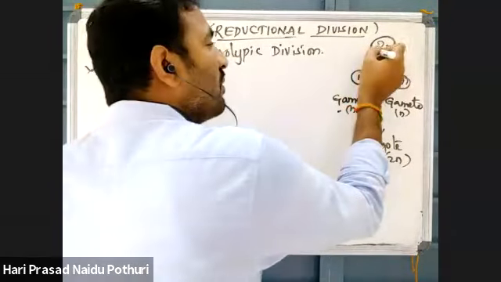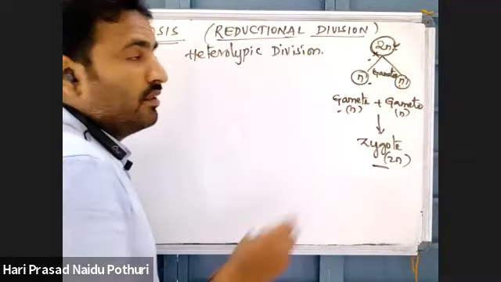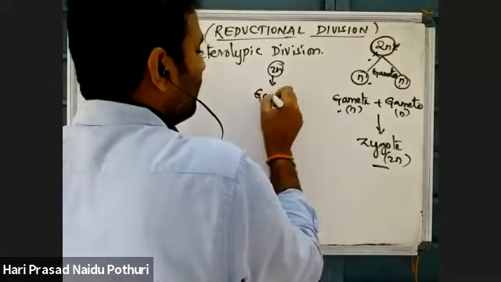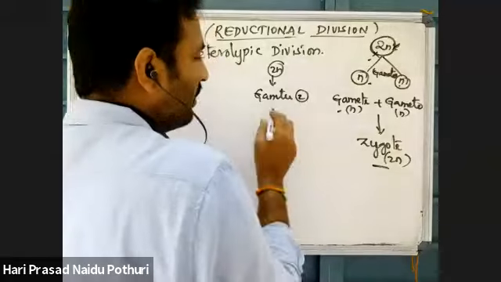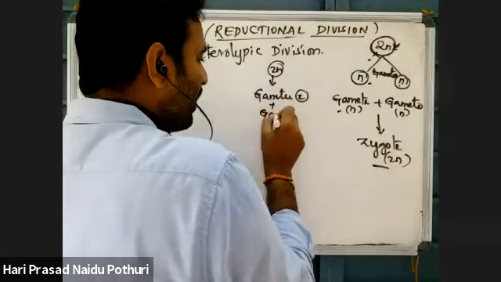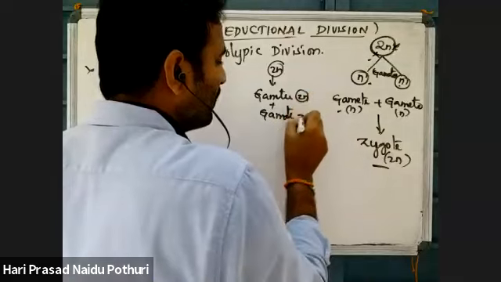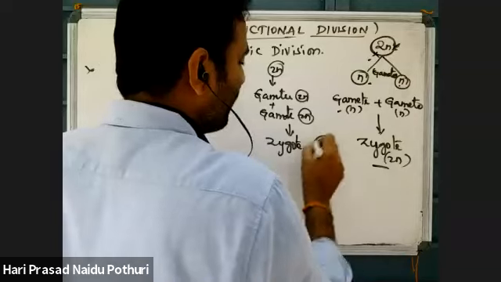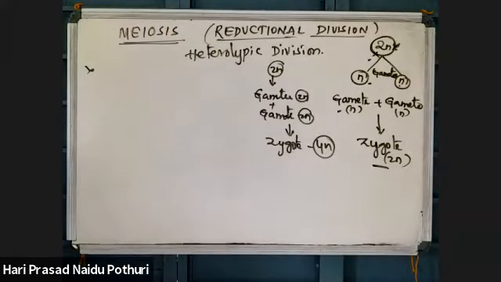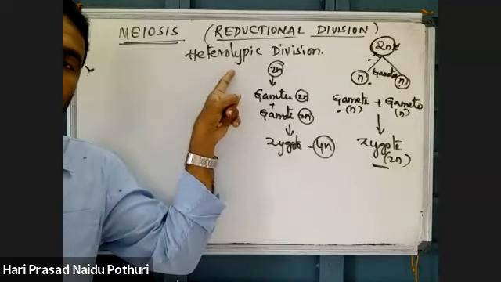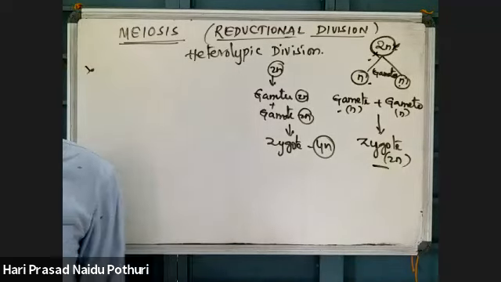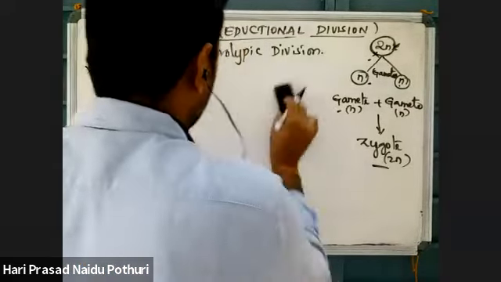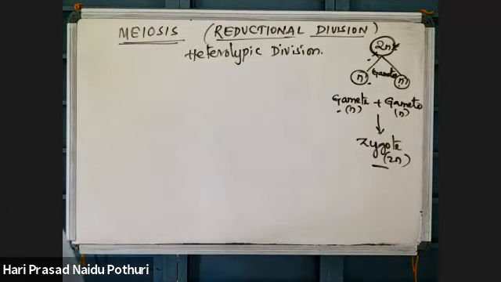Suppose gametes are formed without meiosis, what will happen? Here 2n is there, gametes will also get 2n, then this gamete combined with another 2n gamete means 2n plus 2n, then the zygote will become 4n. See here, if meiosis is not taking place during reproduction or gamete formation, there may be a chance of increase in the ploidy of the zygote. So that is why meiosis is taking place.